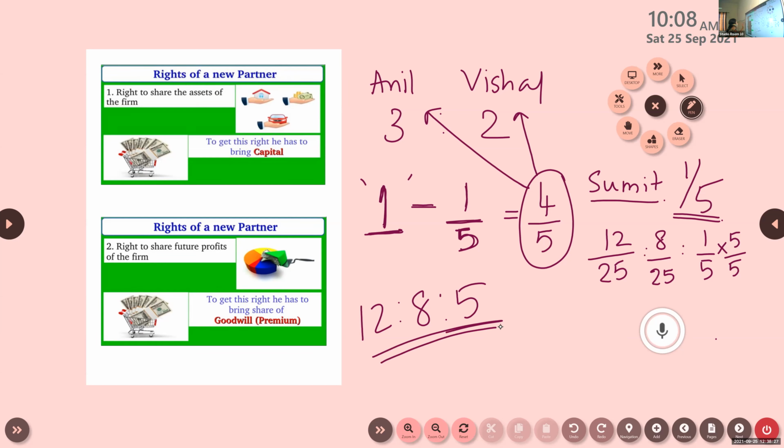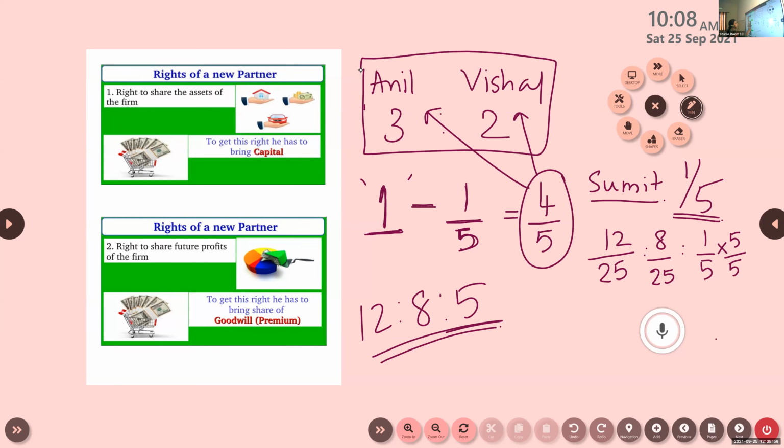Note that in such questions, where the old ratio and the new share of Sumit only are given, the sacrificing ratio will be the same as the old ratio of the old partners, 3:2. This is the conventional way, the method to work out this problem.